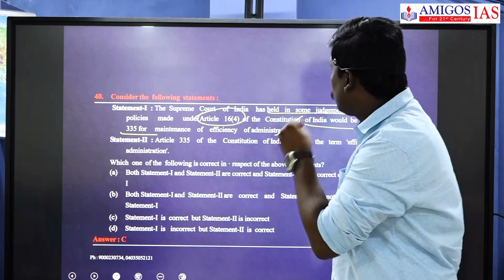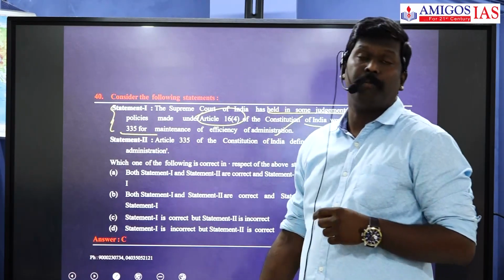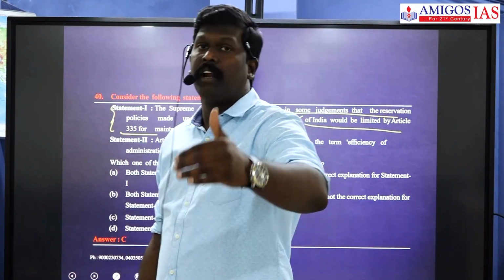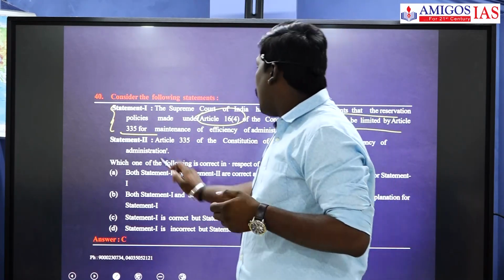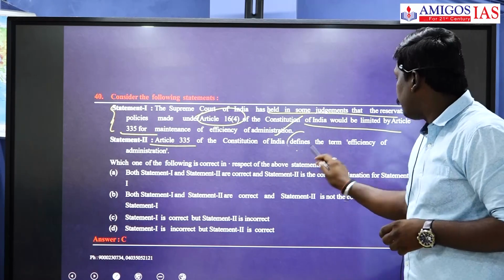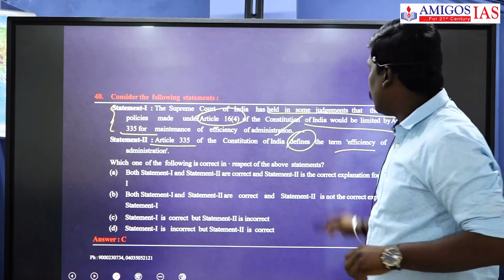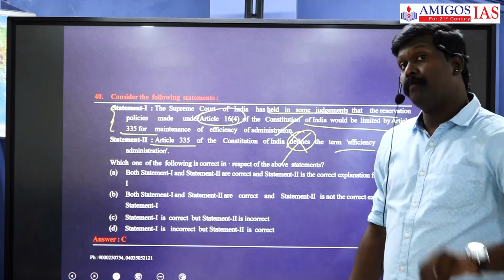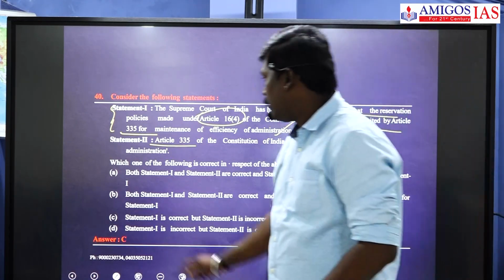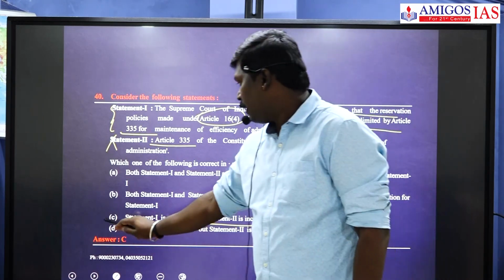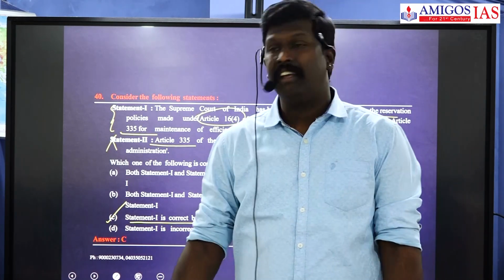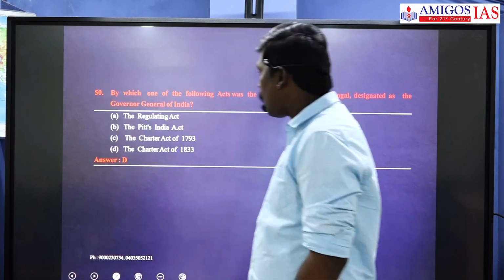This is discussed in many of the Supreme Court cases, starting from the Indira Sawhney case to the M. Nagaraj case to the Jarnail Singh case also. Article 335 of the Constitution defines the term efficiency of the administration. Not defines. It mentions the administration efficiency, but does not define it. Statement 1 is correct and statement 2 is incorrect. So the answer is C here. Answer is C. Look at the next question.